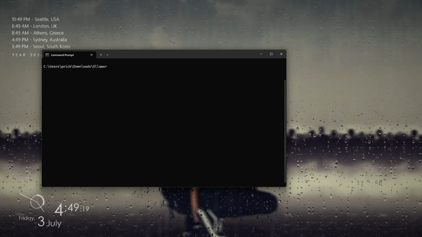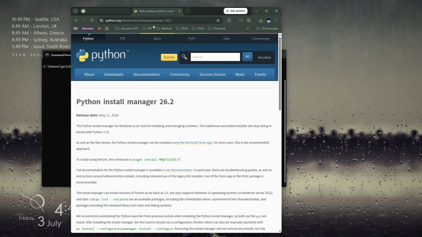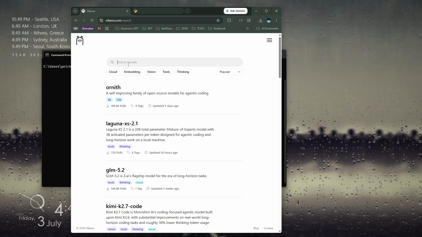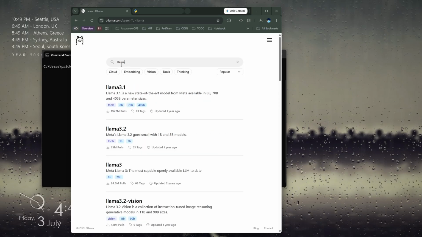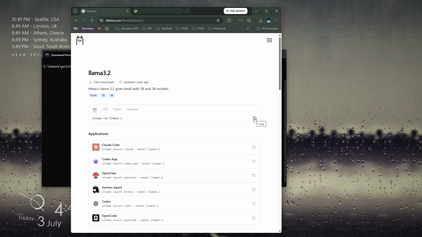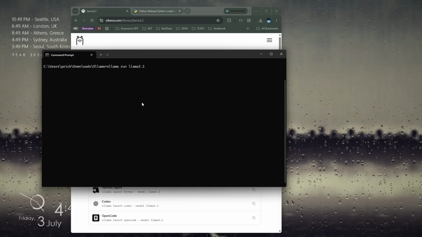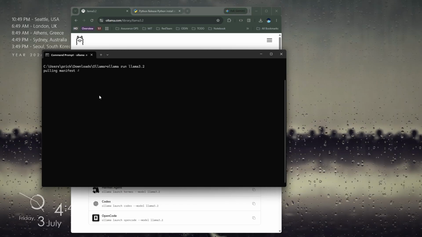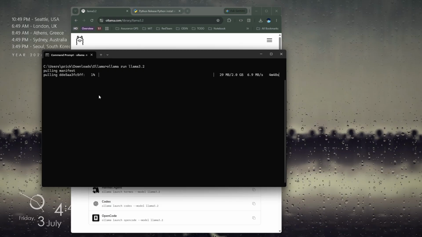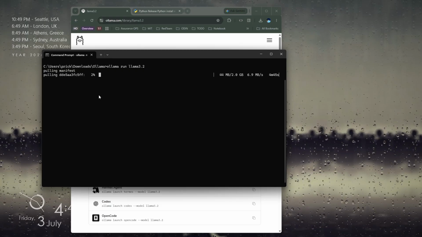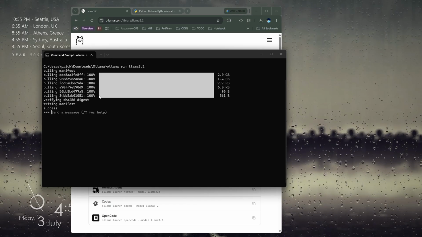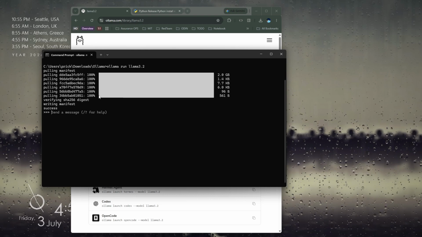What we want to do is go to the Ollama models, and we want Llama 3.2. The way you install this is just go ollama run. We just copy that, paste it here, and it will start installing. I'll get back once it's finished installing. Now that the model's finished downloading, it drops us straight into a chat prompt.